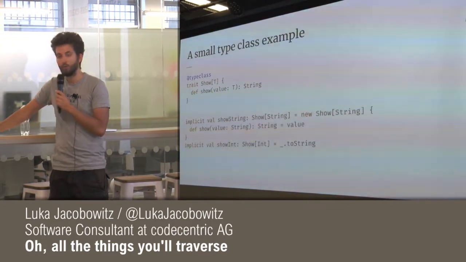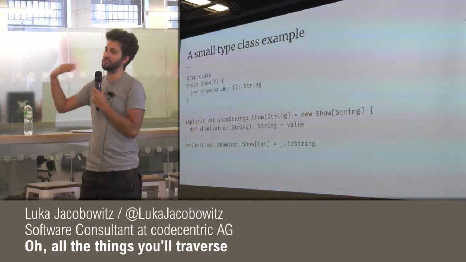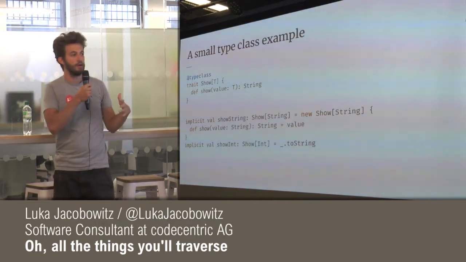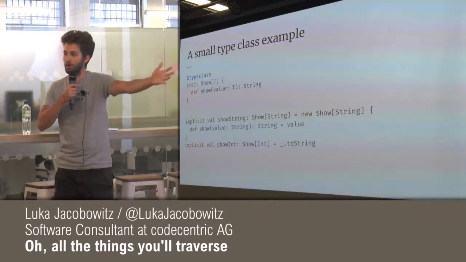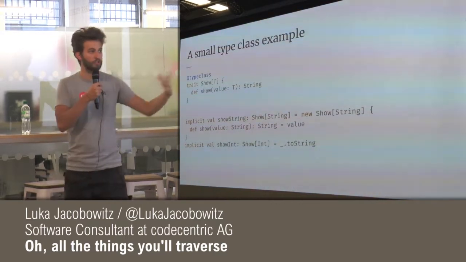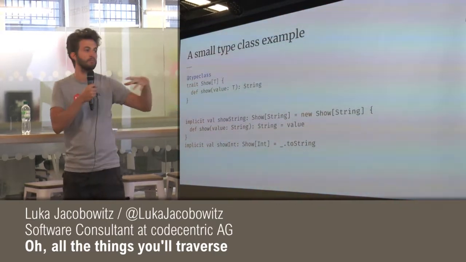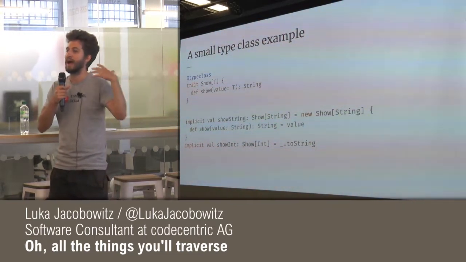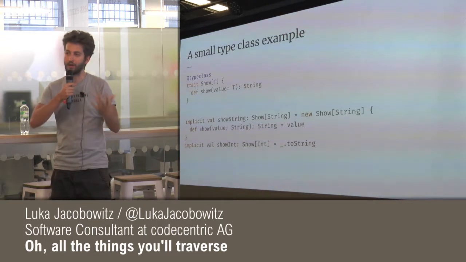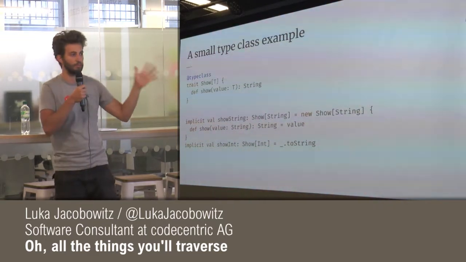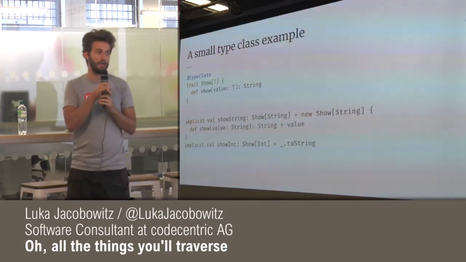And what we can do then is define these instances, as I called them earlier. We don't say, hey, string extends Show. What we do instead is define an implicit value of Show for our type, in this case String and Integer. So we define them after the fact, and that's why it's called ad hoc polymorphism. That is the main benefit of type classes, and we'll see why that is cool in a bit.